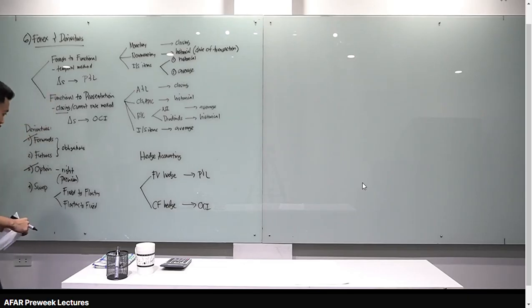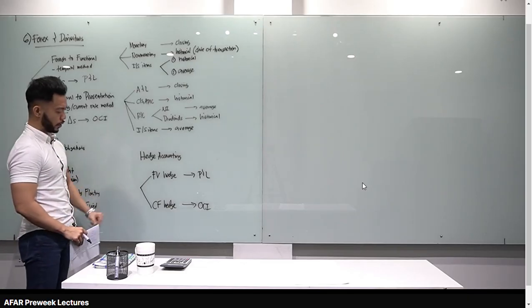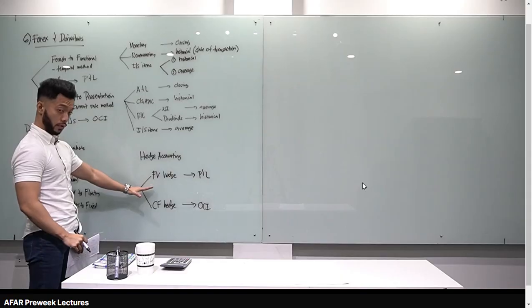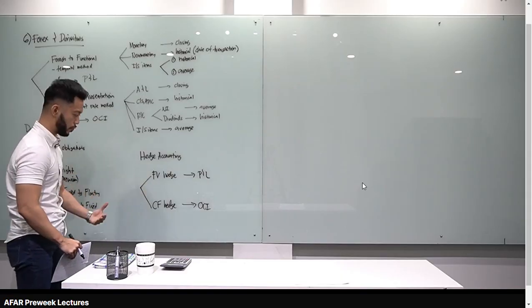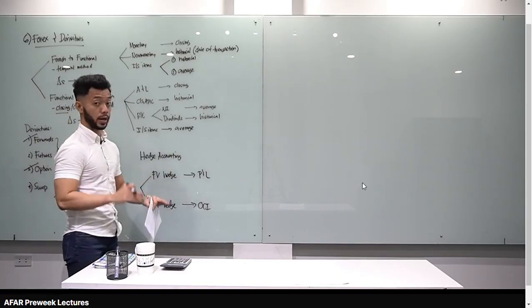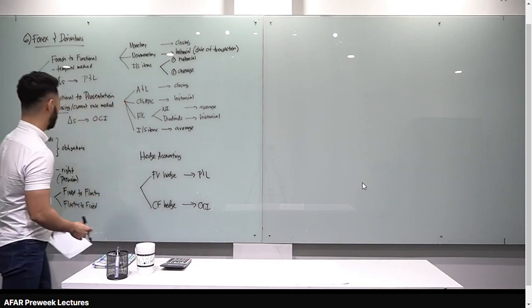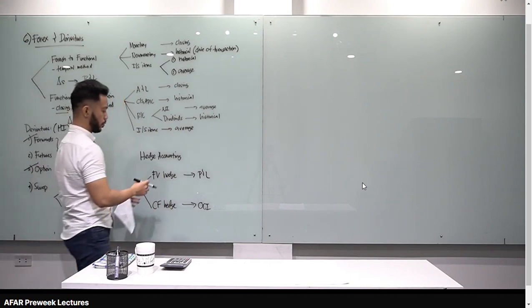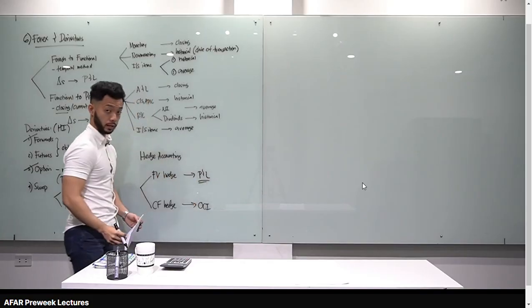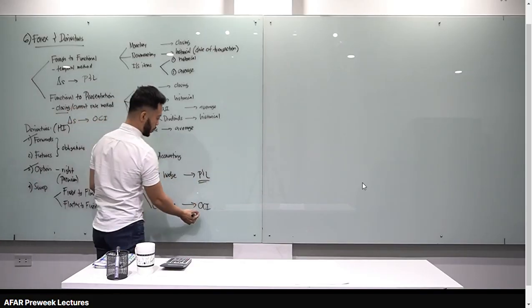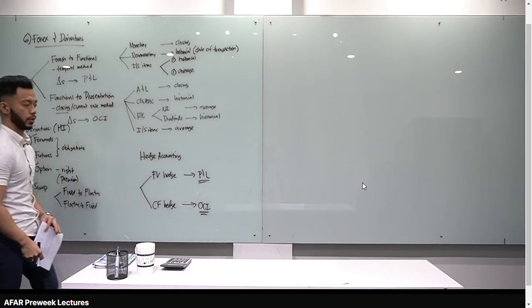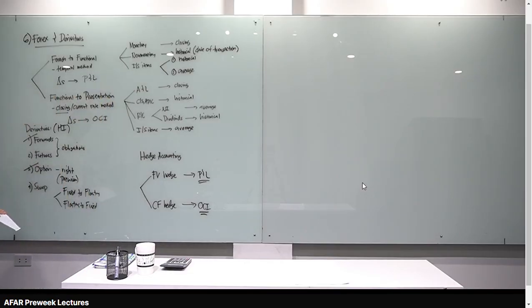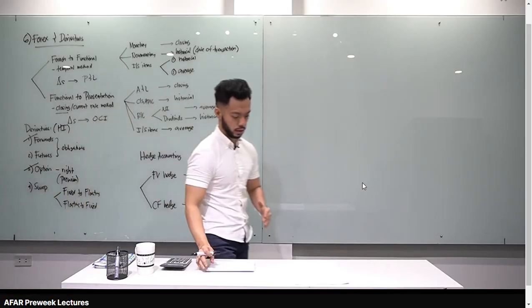Now, tingnan natin, class. Meron tayong tinatawag na hedge accounting. Pwede siyang fair value hedge and cash flow hedge. For fair value hedge, lahat ng hedge items and hedging instruments, ang ibang tawag pala sa class of derivatives is hedging instruments. Lahat ng changes in fair value, isi-charge natin sa P&L. Pag naman cash flow hedge, isi-charge natin sa other comprehensive income. Sige, so try natin, class, yung handouts natin.